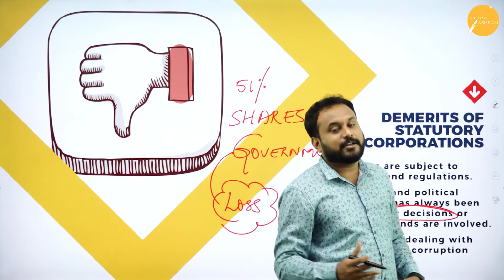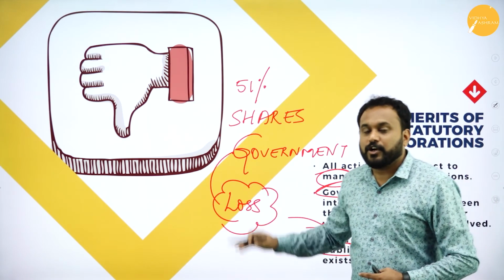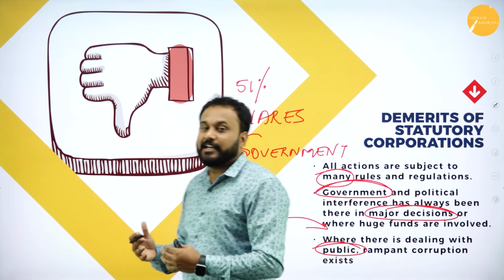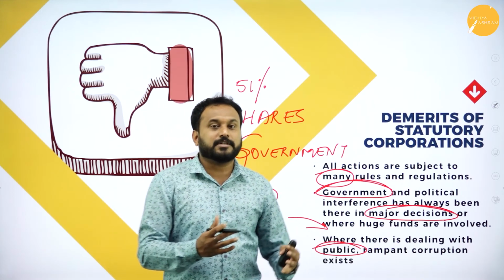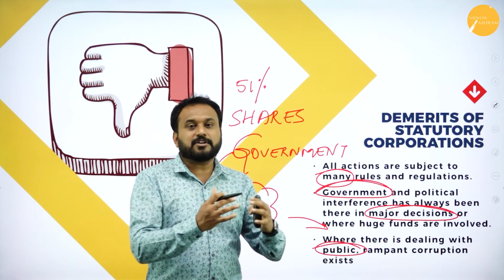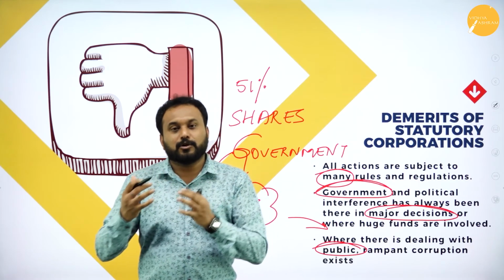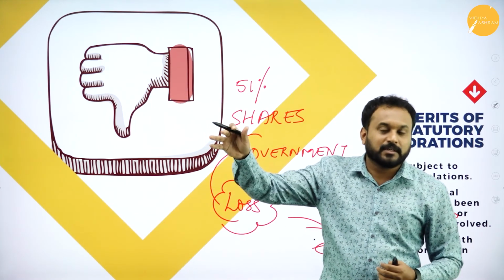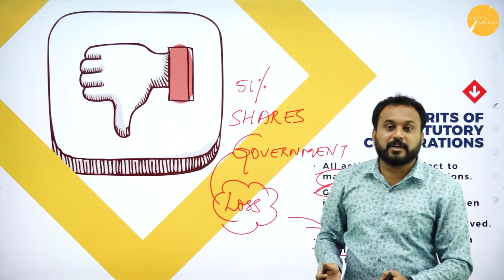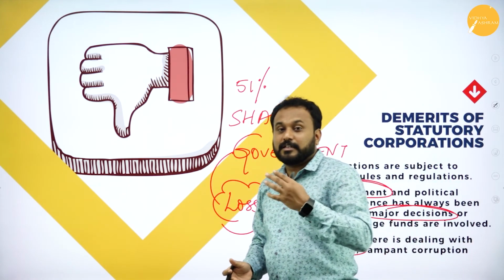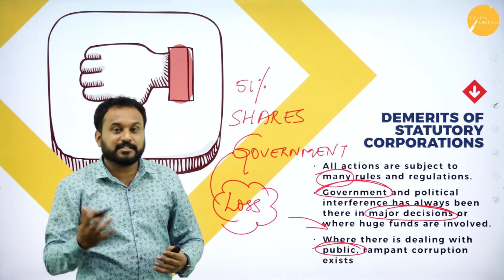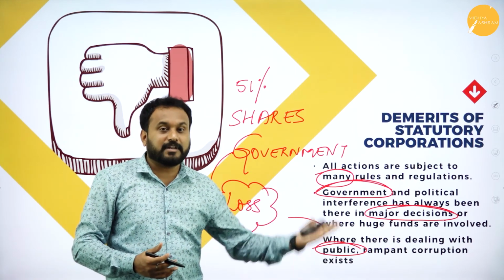Now, an example I'll tell you, though it is not a statutory corporation. There are so many banks which lent money to so many business entrepreneurs. The entrepreneurs couldn't pay the loan back to the bank, and now they are no more in India, they are abroad. Why did this happen? It's all because of the public as well as the government. The government would also have said yes, you can give, because economic development will be more.